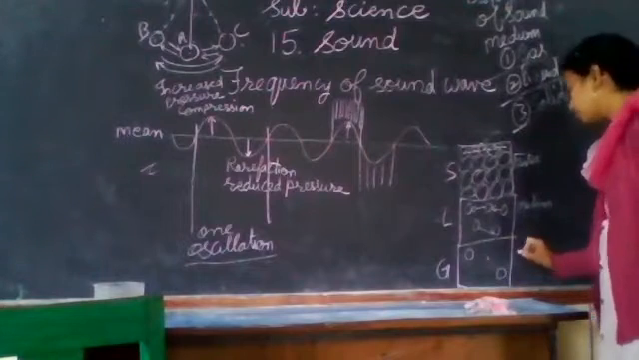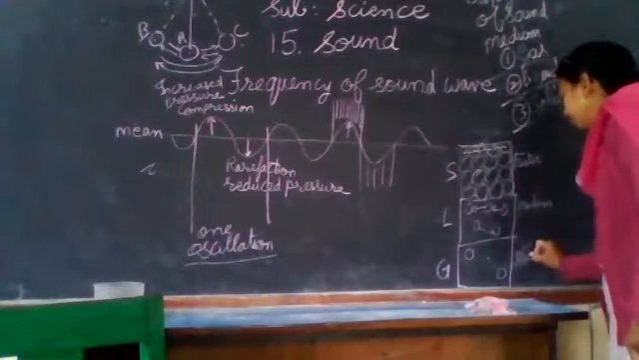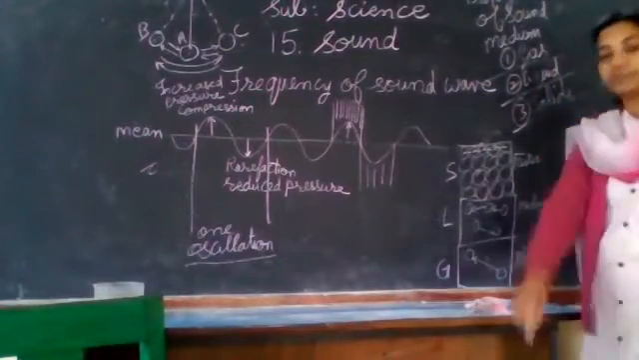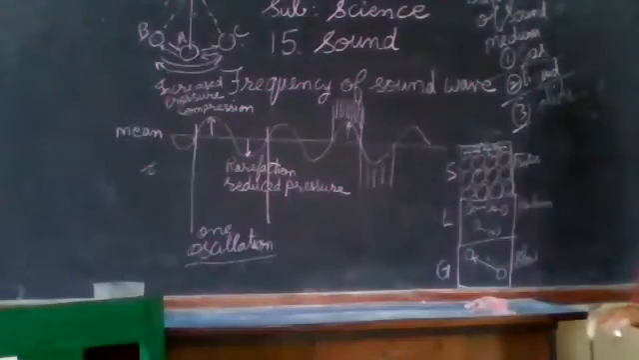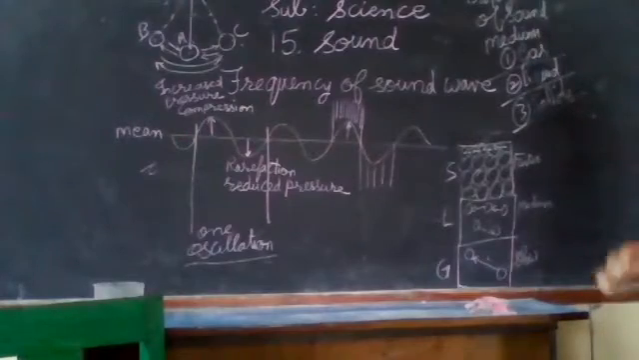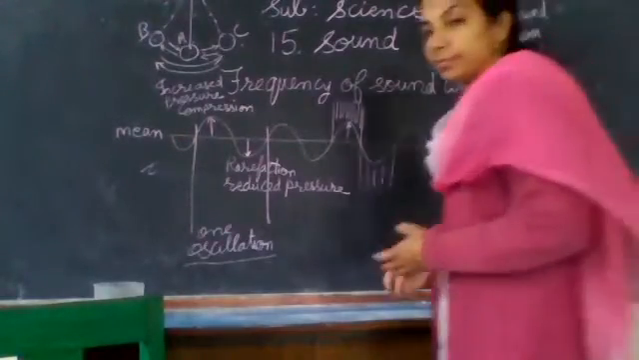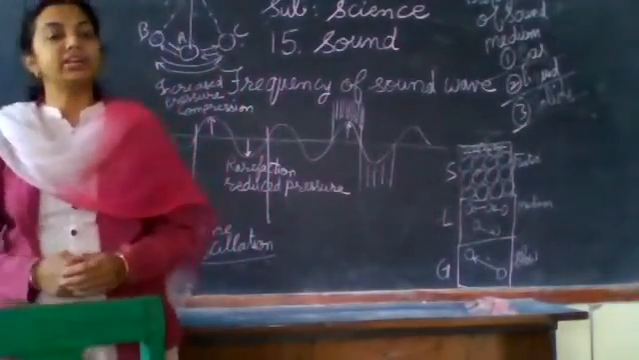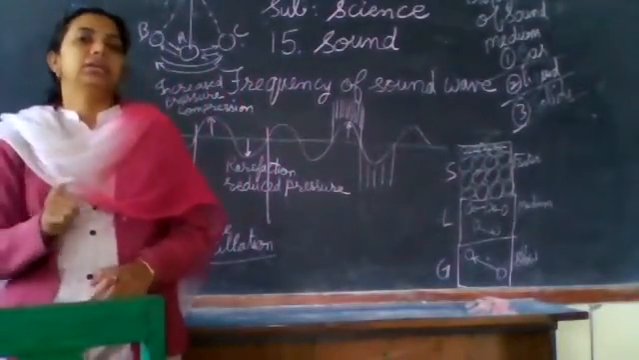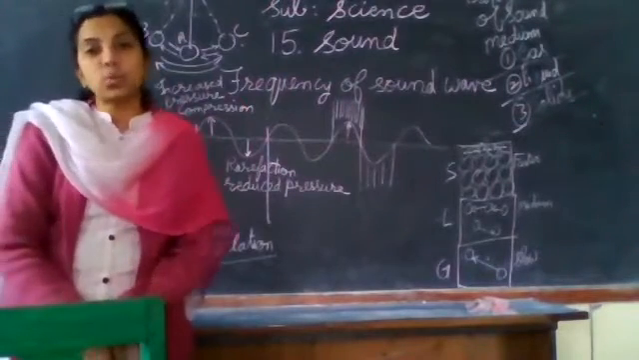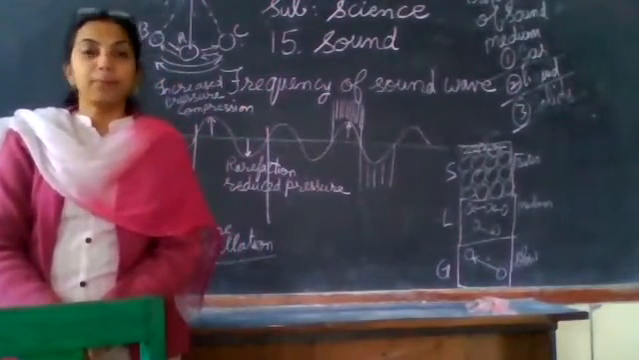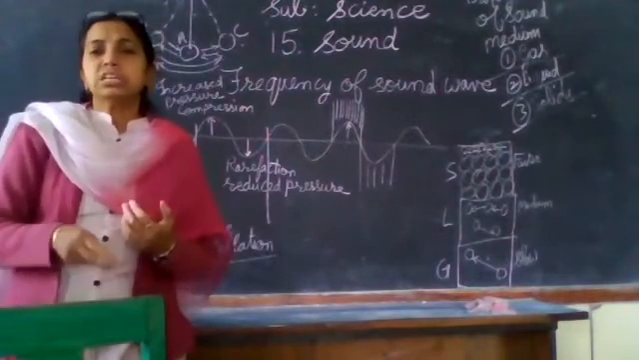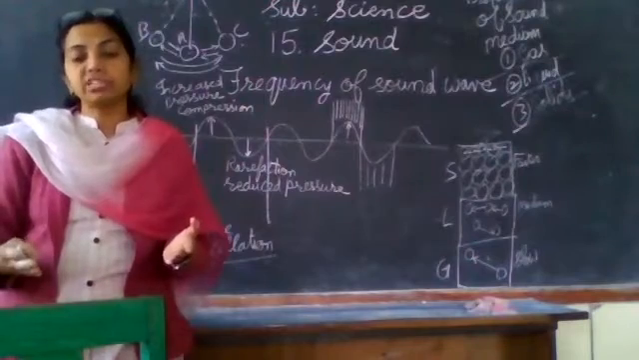And in case of gases, propagation will be slow. Why? Because there is a lot of gap between the two molecules of any substance. So you can understand air is a mixture of gases, that is the medium we utilize the most for propagation of sound, but it is the slowest way of propagation of sound waves compared to solids and liquids. Okay, so mediums we have understood.